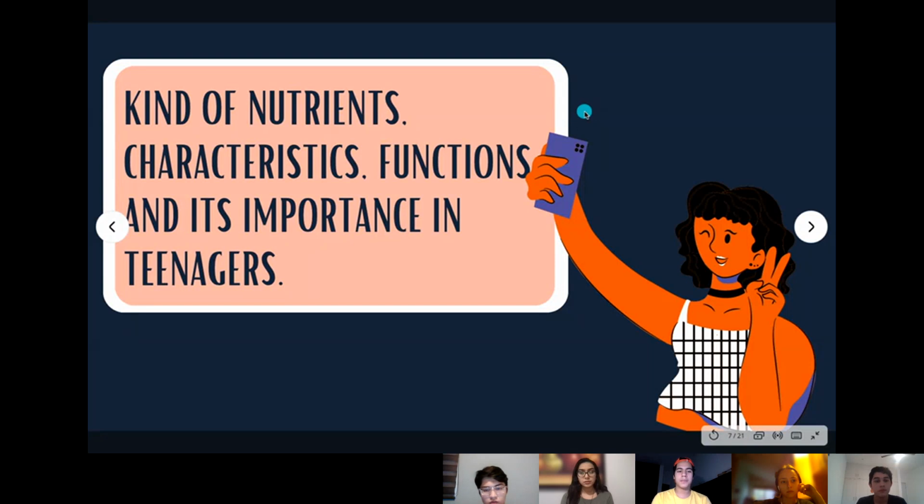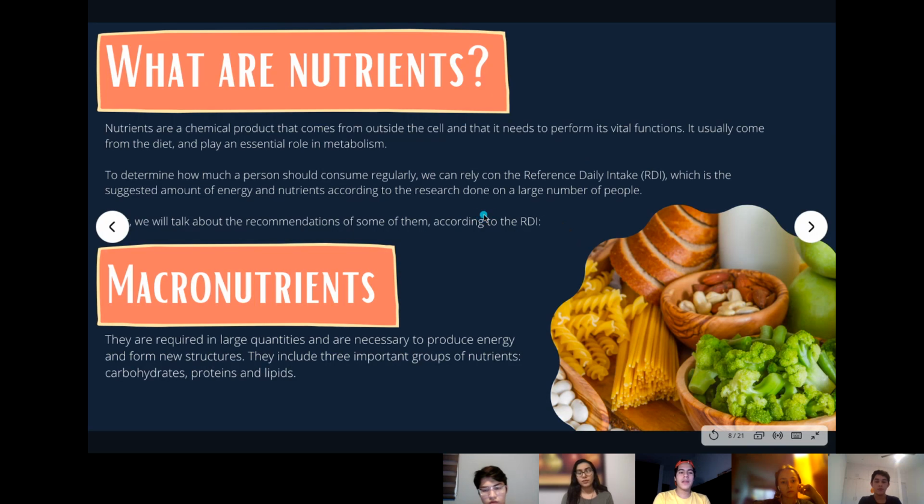Now I'm going to explain the kinds of nutrients, their characteristics, functions, and importance in teenagers. As we have said before, nutrients are a chemical product that comes from outside the cell and that it needs to perform its vital functions. It usually comes from the diet and plays an essential role in metabolism. To determine how much a person should consume regularly, we can rely on the reference daily intake, which is the suggested amount of energy and nutrients according to the research done on a large number of people. Next, we will talk about the recommendations of some of them, according to the RDA.